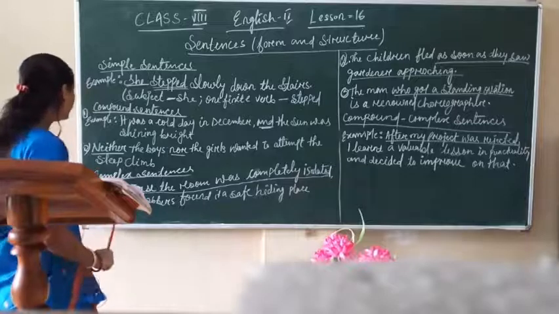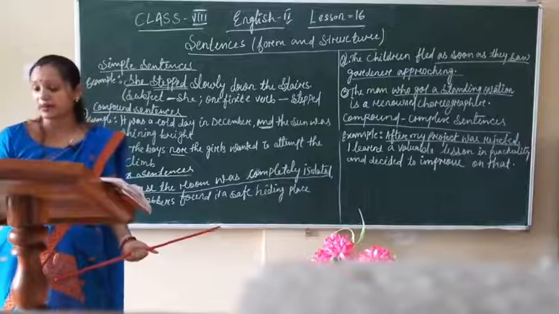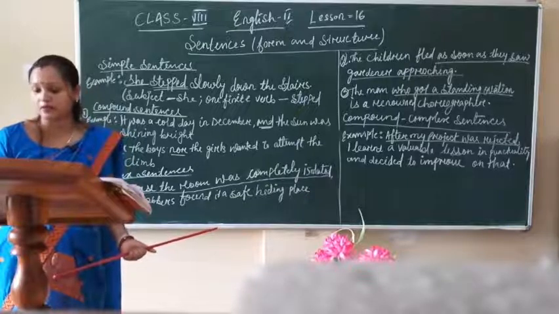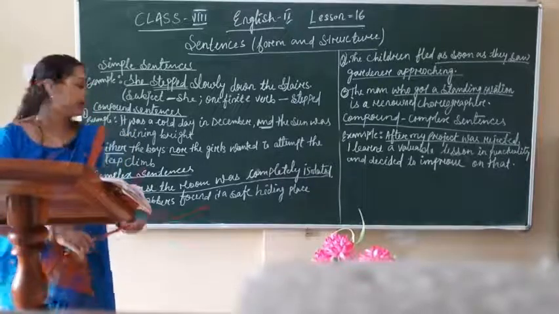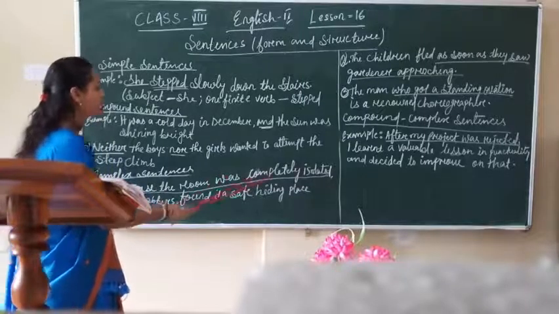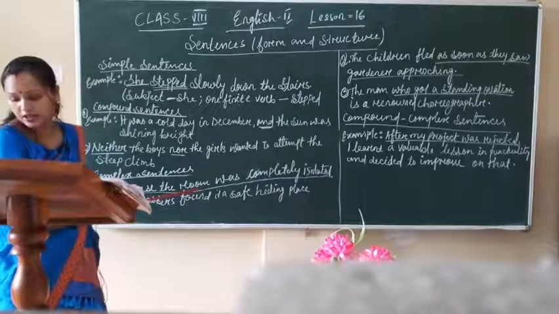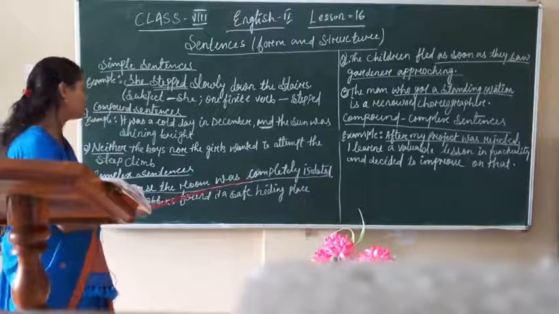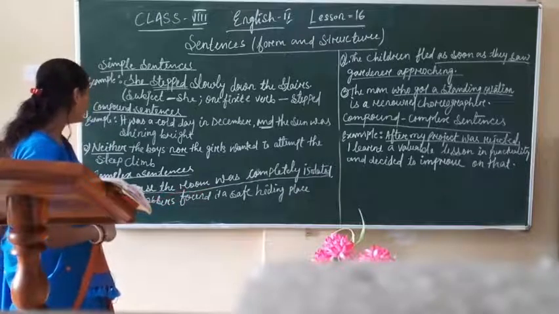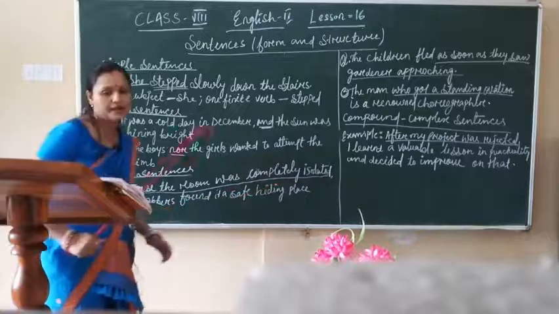So here it is said that a subordinate clause may be an adverb clause joined to the main clause. Here what is given? Because the room was completely isolated. So this is what is joined to the main clause. So this sentence is the main clause. Then the robbers found it a safe hiding place.